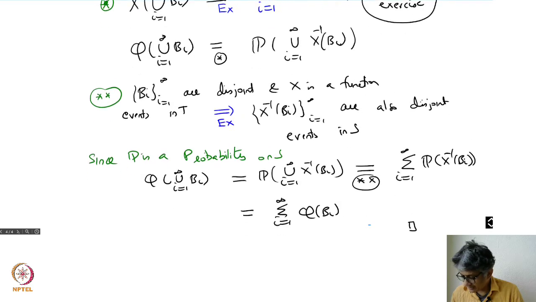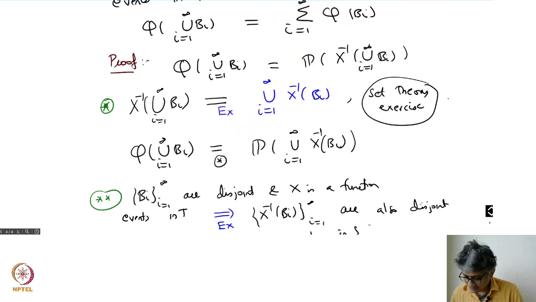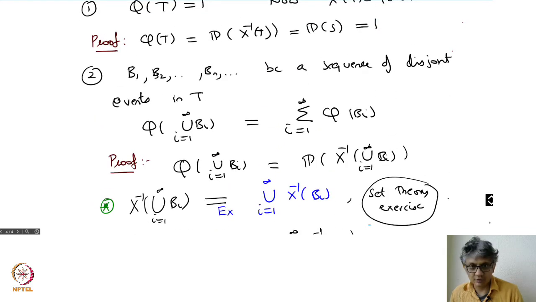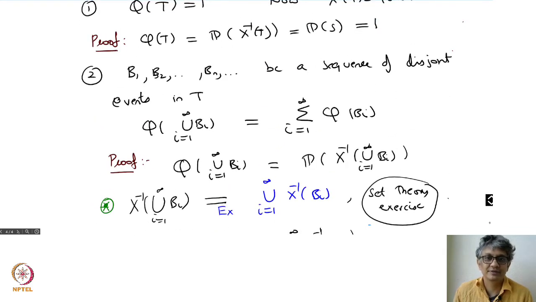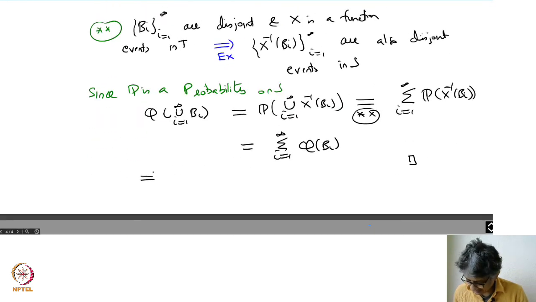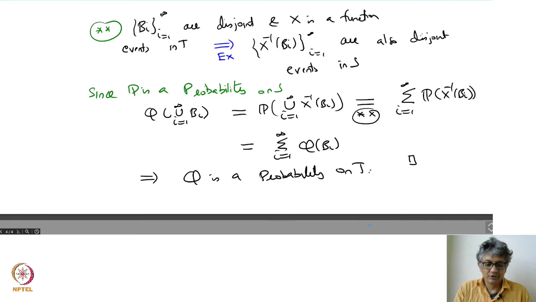So I verified the two axioms of probability. One is Q of S is 1, and the other is that Q is a countably additive function. These two things imply that Q is a probability. So these random variables will go across and give you functions in the other spaces.